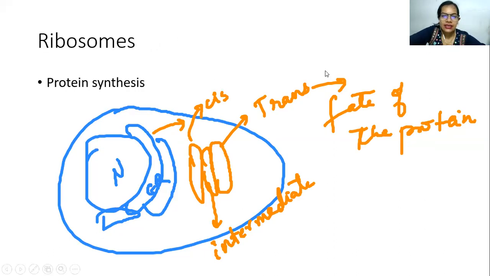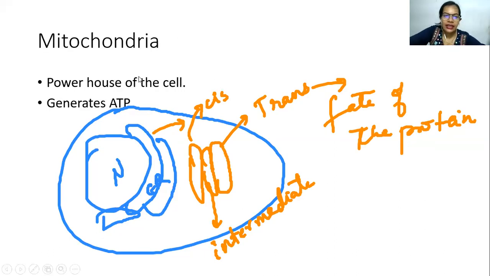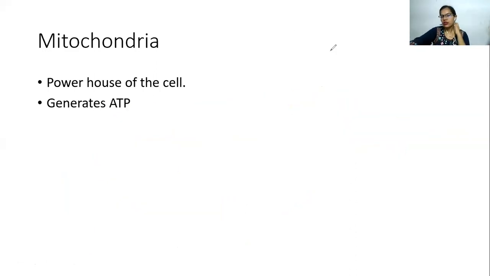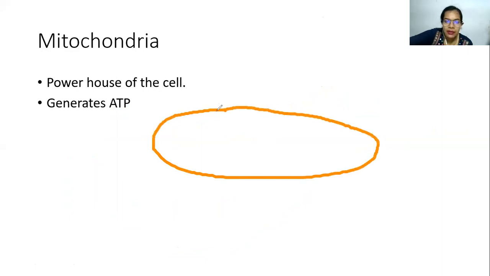Now next is mitochondria. Okay, so mitochondria is also called the powerhouse of the cell. It generates ATP. So if you see the structure over here, it has a double membrane system.